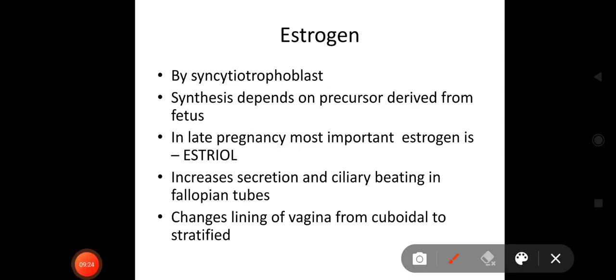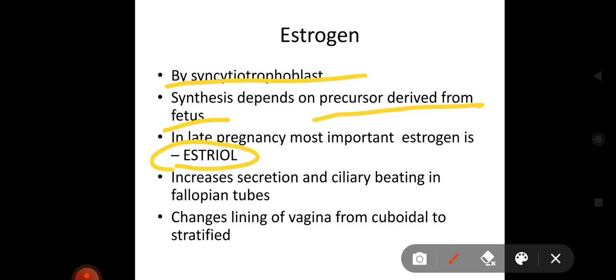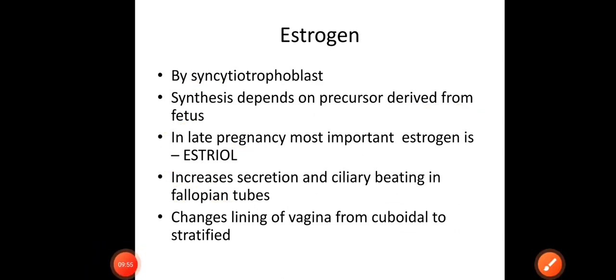Another hormone is estrogen. It is secreted by syncytial trophoblast. Its synthesis depends on a precursor derived from the fetus. So a question can be framed like this: the synthesis of which of the following hormones is dependent on a precursor derived from the fetus? Options will be estrogen, HPL, HCG, all of the above. You have to choose estrogen. In late pregnancy, the most important estrogen is estriol. Estrogen increases ciliary beating in fallopian tubes. It also changes the lining of the vagina from cuboidal to stratified.